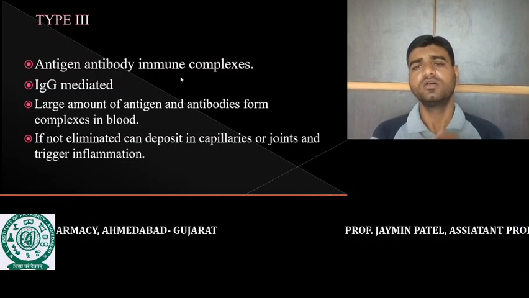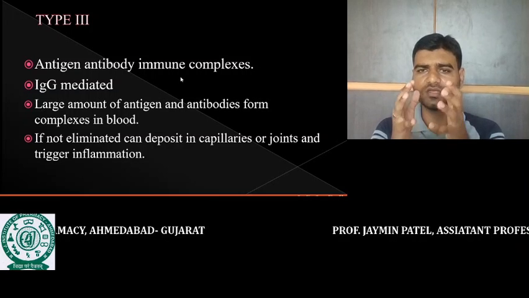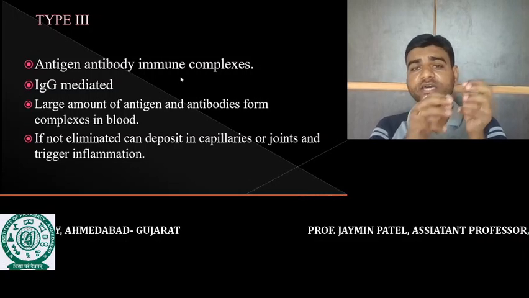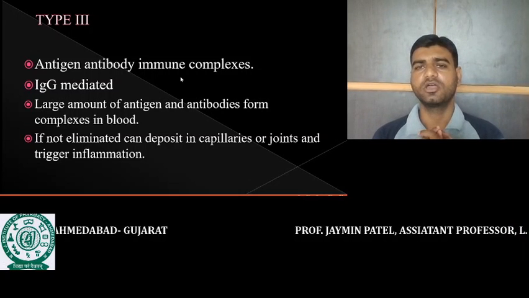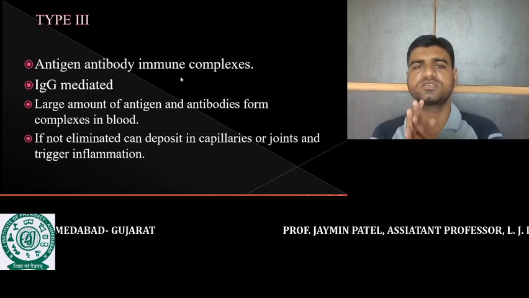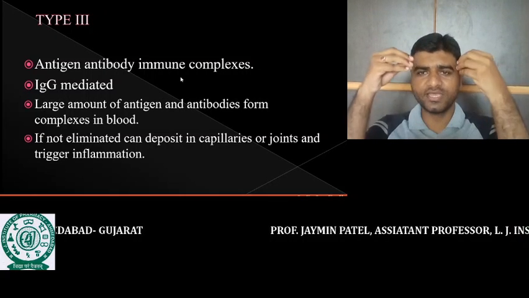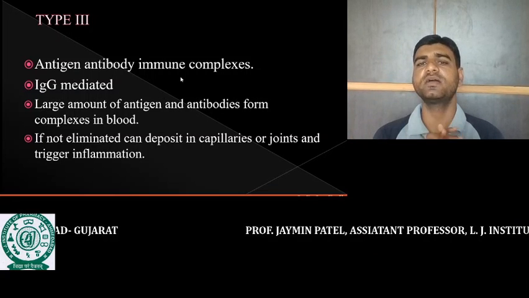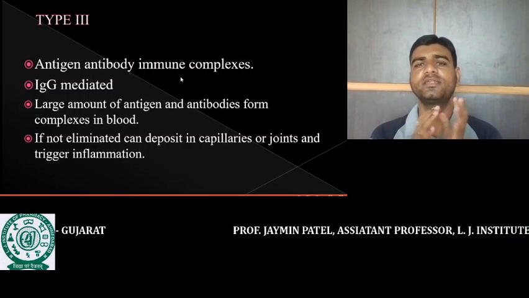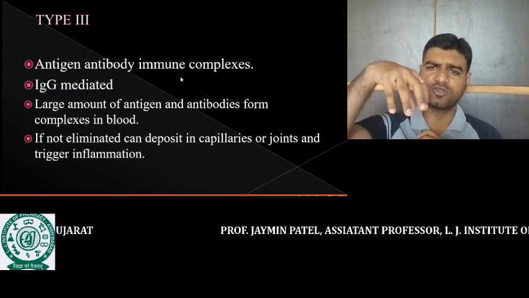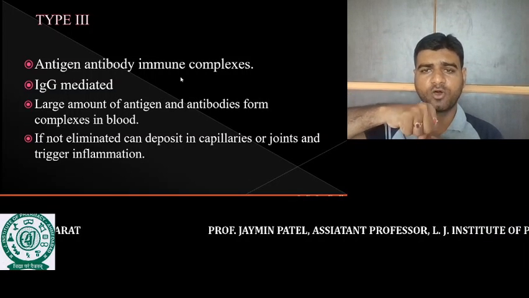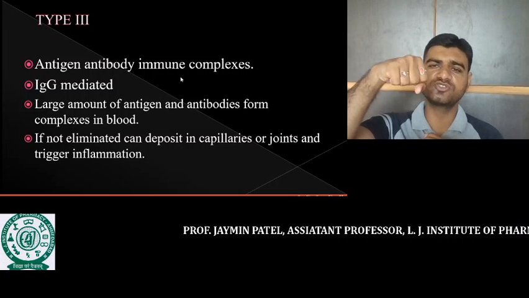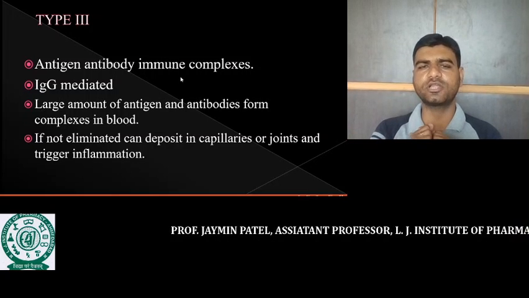But sometimes some immune complex, that is the antigen antibody complex, is not cleared by our immune system. It is not cleared by the phagocytosis process and remains soluble and circulating in the system. When the complex is formed, that complex should be cleared by the phagocytosis process. But if that complex is not cleared and remains in the circulatory system for a long period of time,